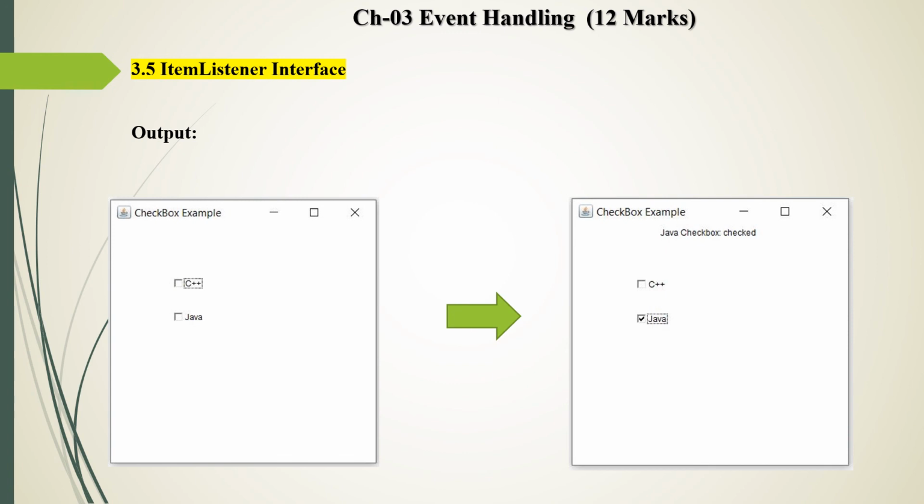First, there are three steps: implement your class with the respective interface, register your component with the listener, and last, override the respective methods. The methods are very important. ActionListener has one method, actionPerformed, and ItemListener has one method, itemStateChanged. So remember the methods when you study listeners. Thank you.